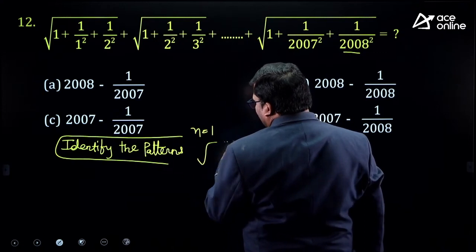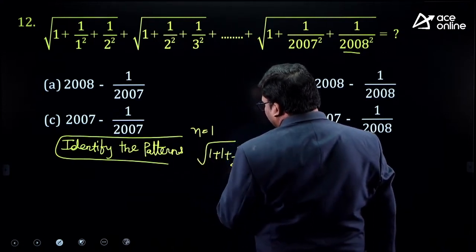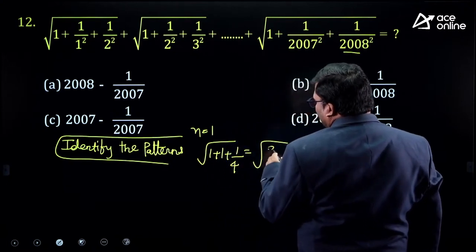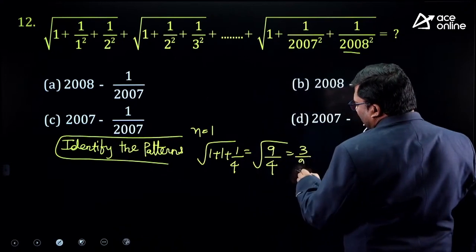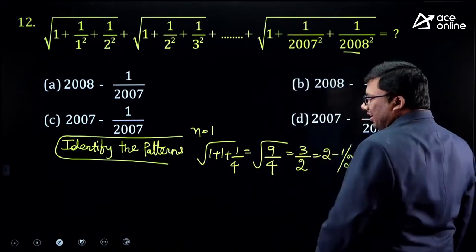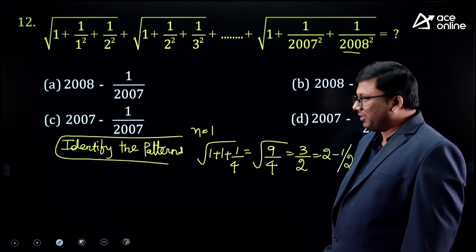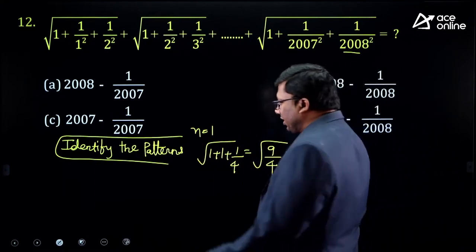If I take the first value, 1 plus 1 by 2 square is 1 by 4. 2 plus 1 by 4, it is 9 by 4. 9 by 4 under root is 3 by 2. 3 by 2 is 2 minus 1 by 2. If I take n equivalent to 1, I got 2 minus 1 by 2.